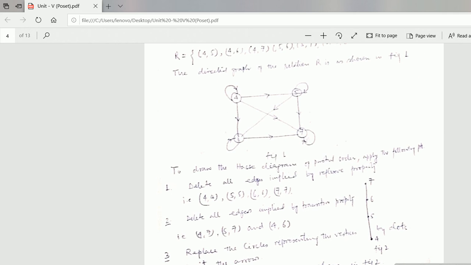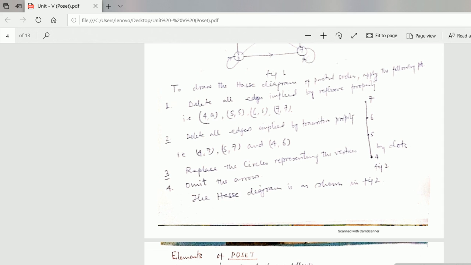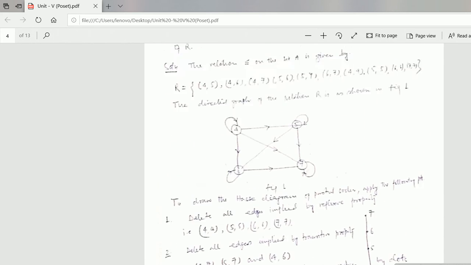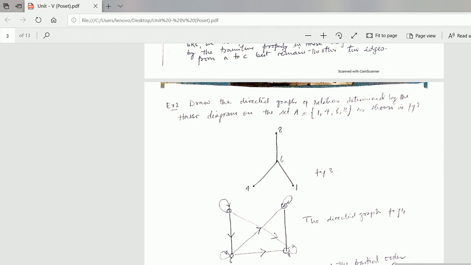Suppose, students, you are unable to understand; we will discuss this in the discussion lecture, and this is all about this Hasse diagram. We will discuss one more example. See one more example here.